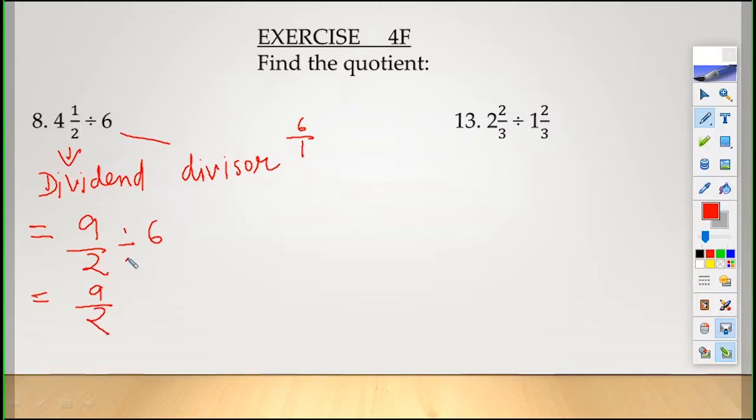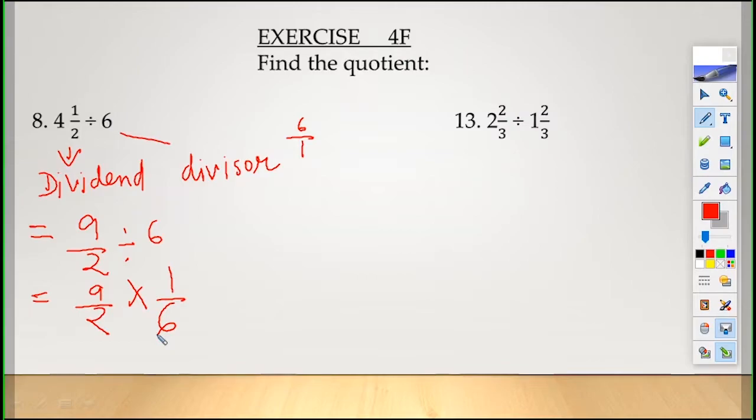Now see what you have to do in fractional division. While doing division sums, what will you do? Change the division symbol into multiplication and write the reciprocal of the divisor. Here it is 6, because you have removed the division sign, now we will write 1 by 6. Am I clear?